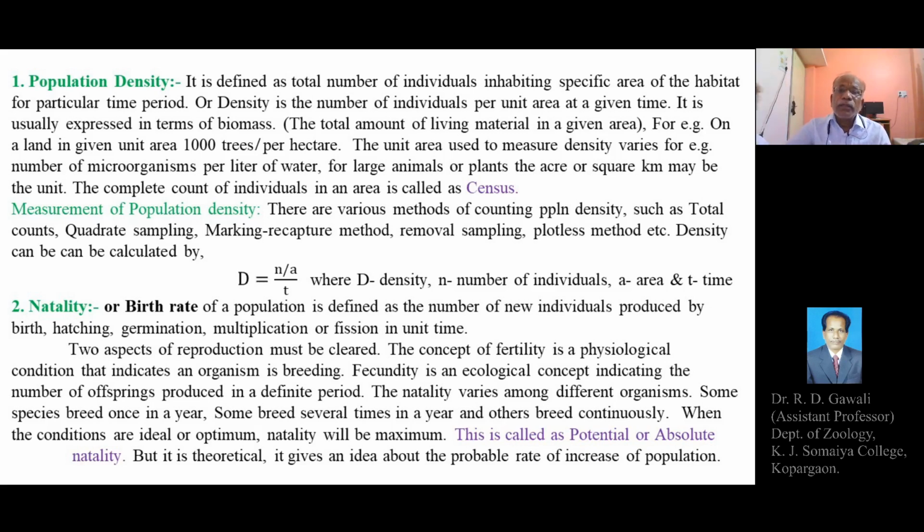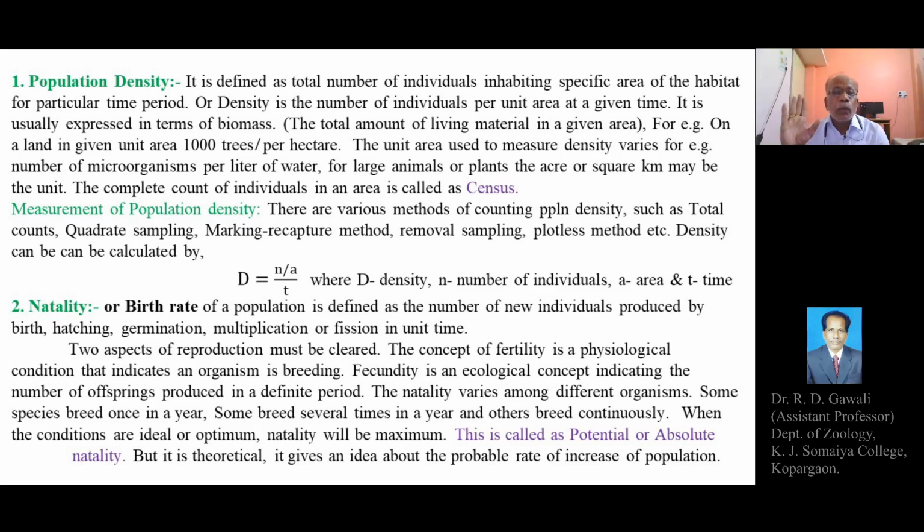And others breed continuously. There are some individuals that can breed once in a month, means 12 times in a year. Or they can breed continuously, as in the rat or mouse, which can reproduce continuously throughout the year, and several generations are produced in a year, as in the case of rat. So there are some species which can breed continuously.